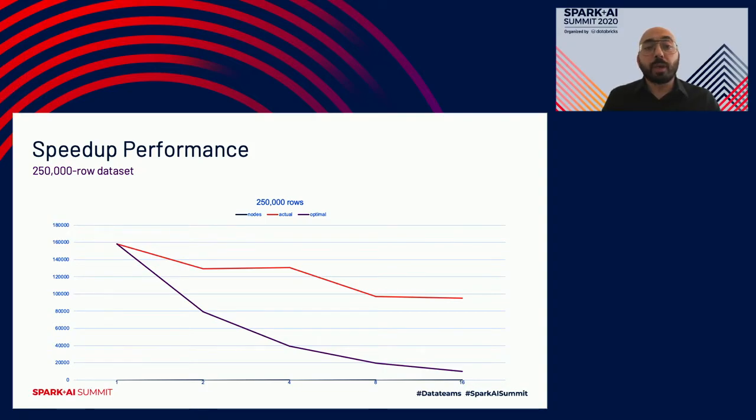The first one was the 250,000 rows dataset test. As you can see, the bottom line here is the optimal runtime. You would expect that if you double the number of nodes, your runtime will be cut in half, because every node is dividing the work. But as you can see here, this was not achieved with the smaller data set of 250,000 rows. The actual runtime was far away from the optimal. As a matter of fact, going from 2 nodes to 4 nodes did not improve the runtime at all, and going from 8 nodes to 16 nodes also had a flat runtime. The runtime was not reduced at all.